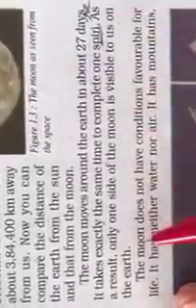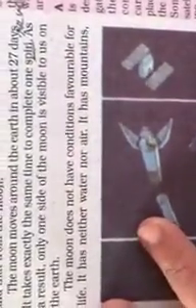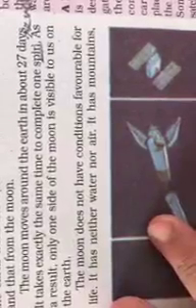As a result, one side of the moon is visible to us on the earth. Because it completes only one round in 27 days, only one face is visible. We can see only one face of the moon from the earth.